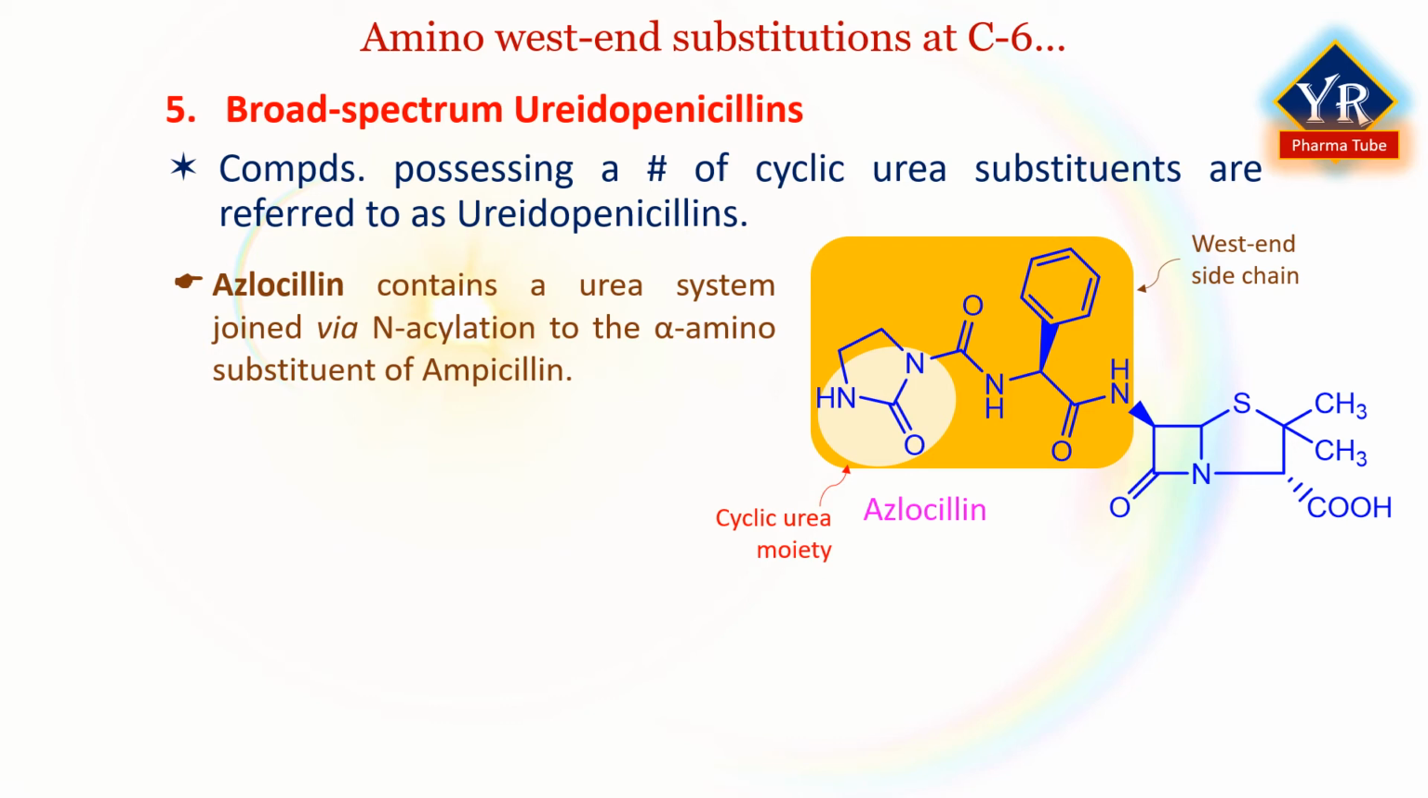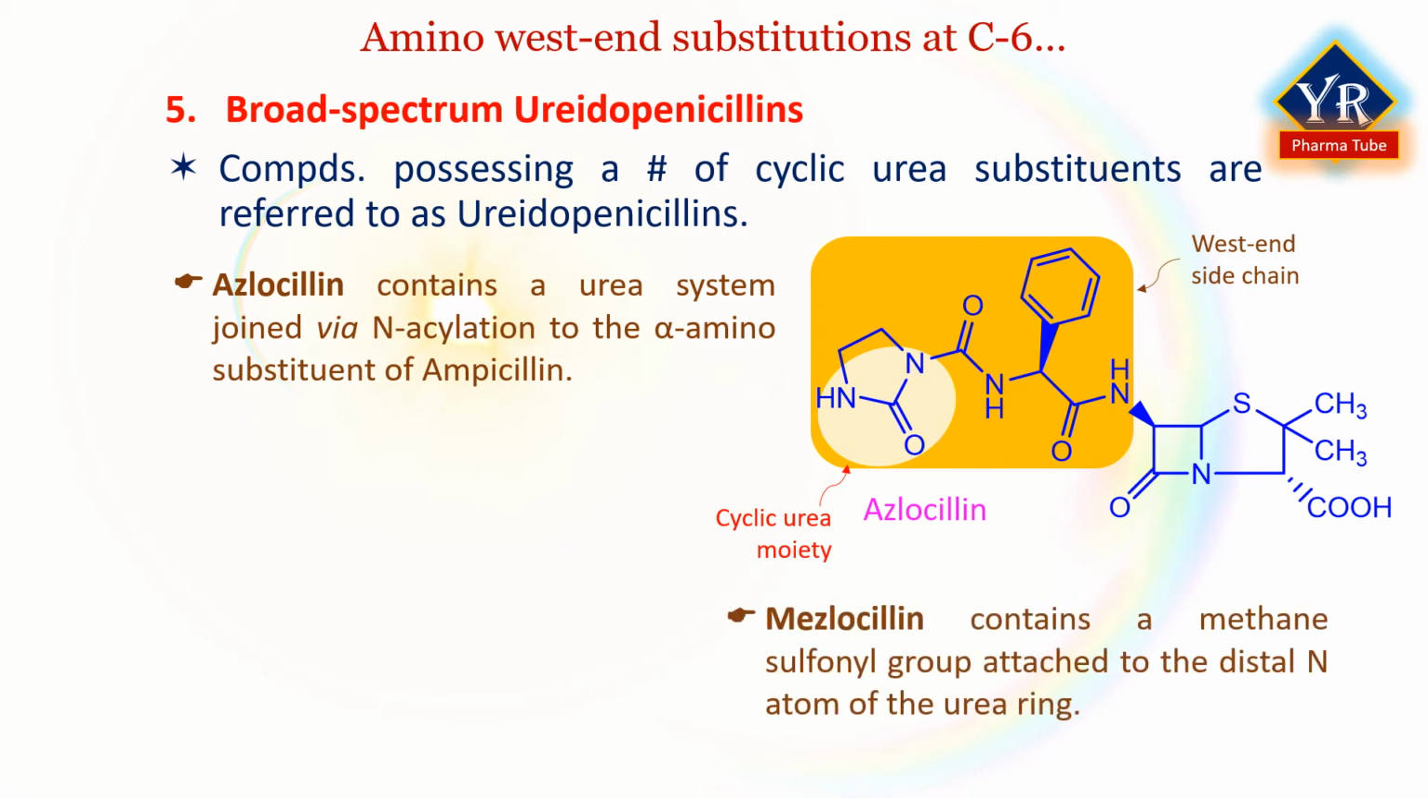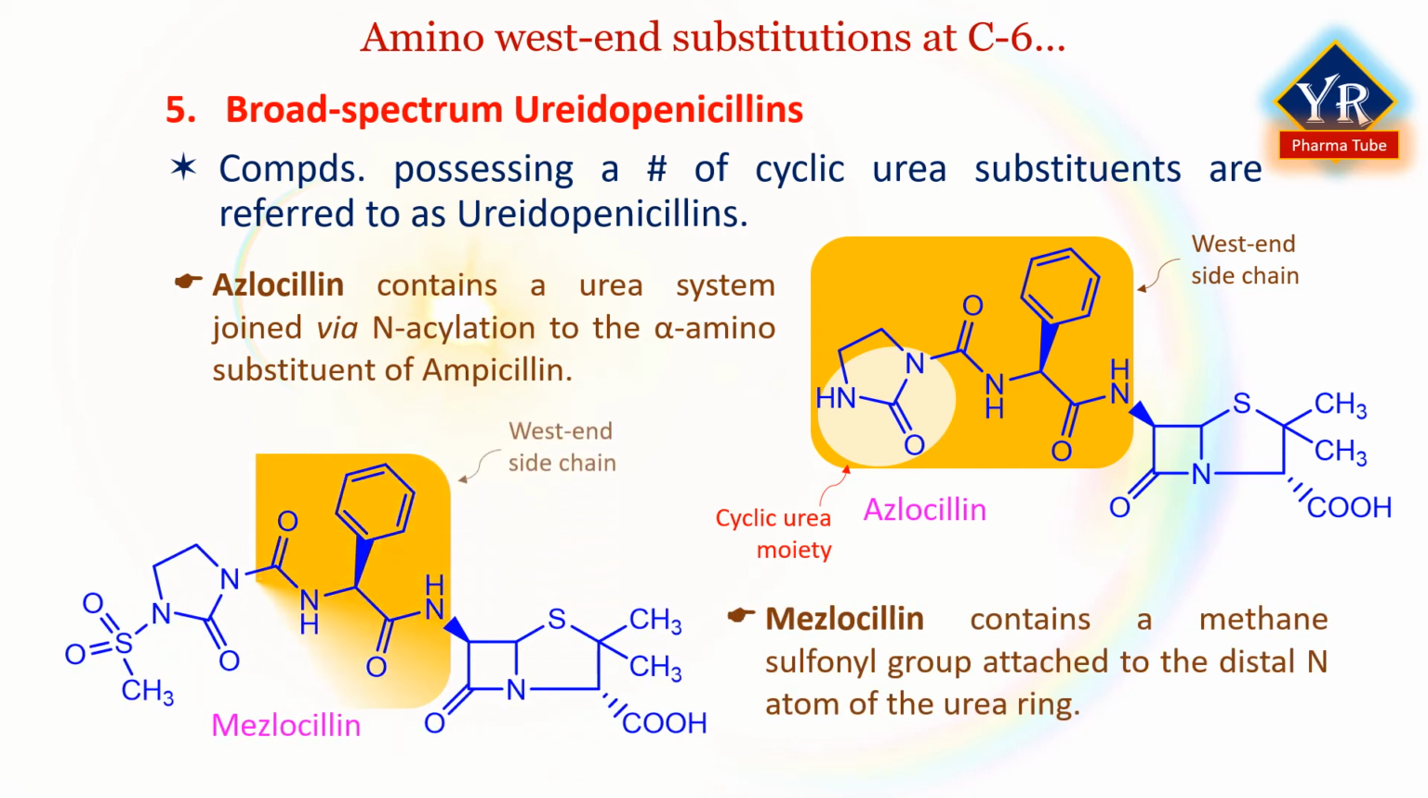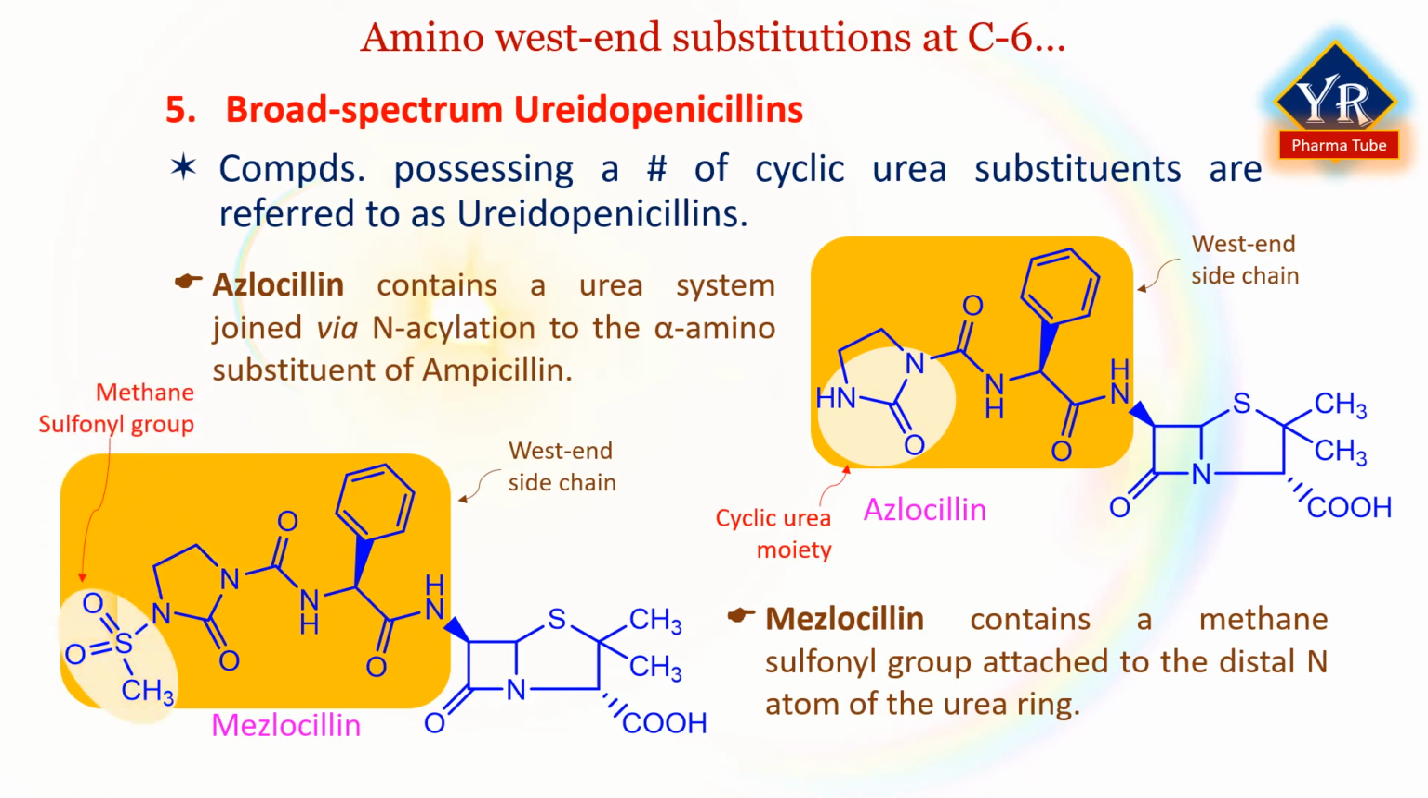Many ureidopenicillins are more active against Pseudomonas aeruginosa than carbenicillin, and potency against a number of other pathogenic gram-negative species such as Klebsiella is increased. The presence of the urea group imparts improved penetration into these gram-negative species traditionally resistant to other penicillins. Mezlocillin contains a methane sulfonyl group attached to the distal nitrogen atom of the urea ring. Both of these compounds have found use in antibacterial chemotherapy.